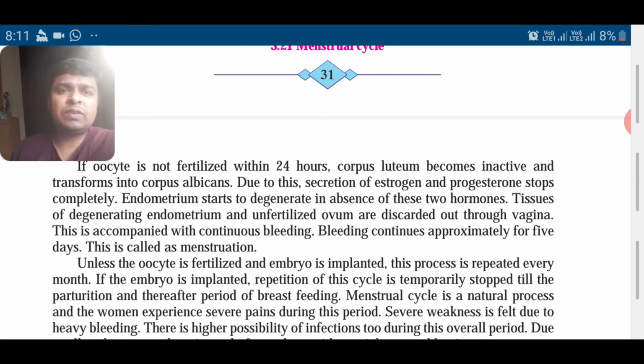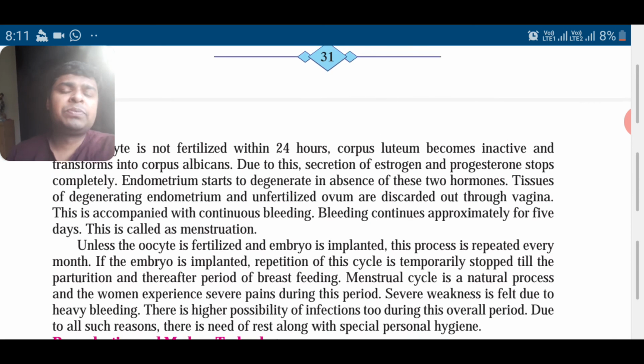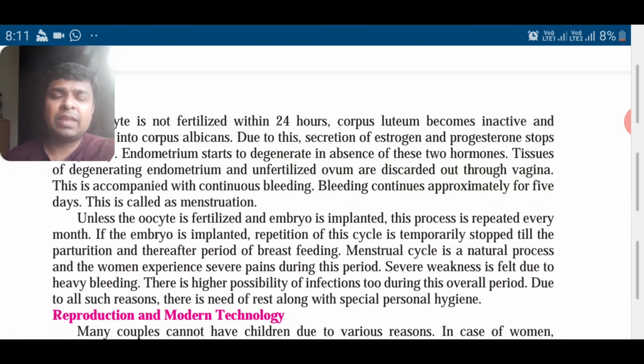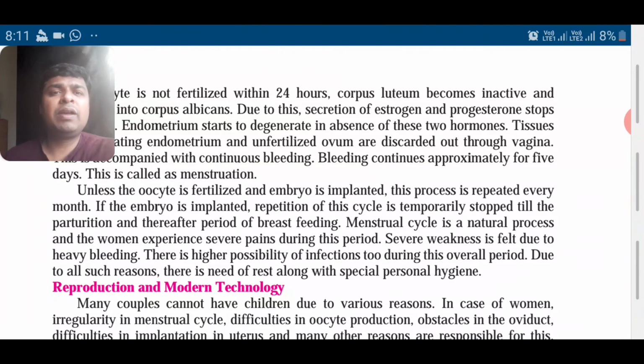Okay, these are names of the part of the oocyte that becomes. And when the secretion of estrogen and progesterone stops completely, endometrium starts to degenerate, tissues degenerate, and they are discarded out of the vagina, with continuous bleeding for approximately 5 days, and this is menstruation. So if the egg is fertilized, then the baby grows. If it is not fertilized, then whatever extra growth has happened is removed every month. Okay, this bleeding continues for 5 days, and this is menstruation.